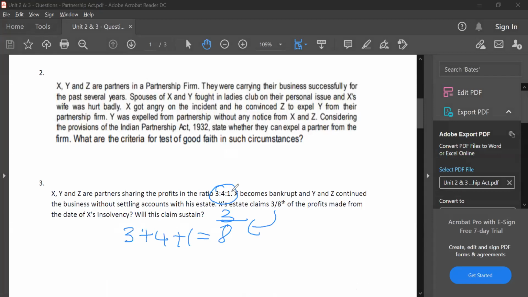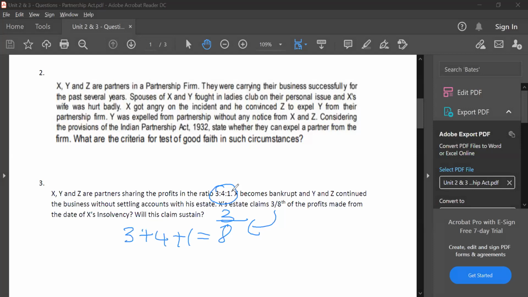Yeah, sir. Okay. So now if you read section 37, let me just take it in the book. It is on page number 3.36. It says right of outgoing partner in certain cases to share subsequent profits. They are saying where any member of the firm has died or otherwise ceased to be a partner and the surviving continuing partners carry on the business of the firm with the property of the firm without any final settlement of accounts as between them and the outgoing partner or his estate, then in the absence of a contract, this word is important.